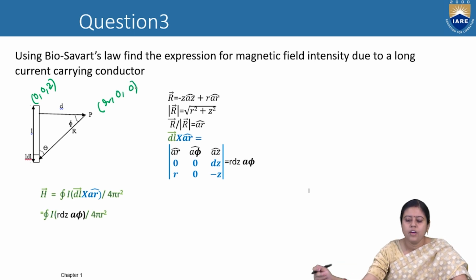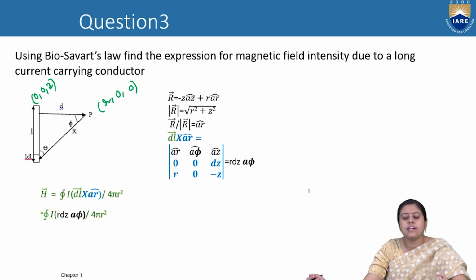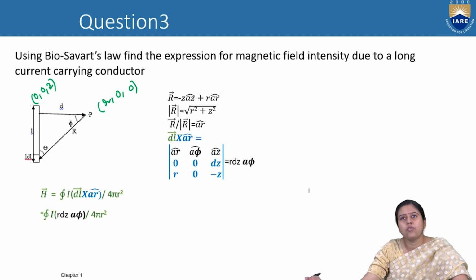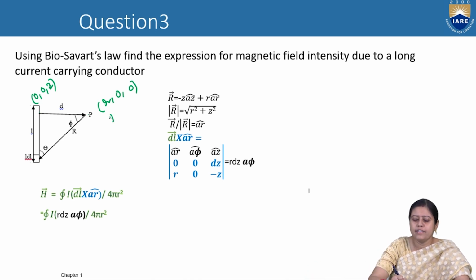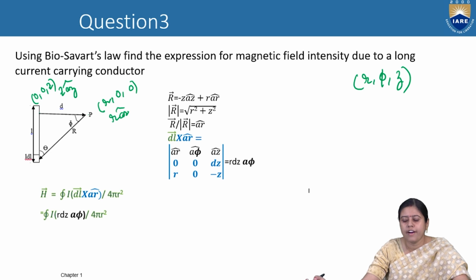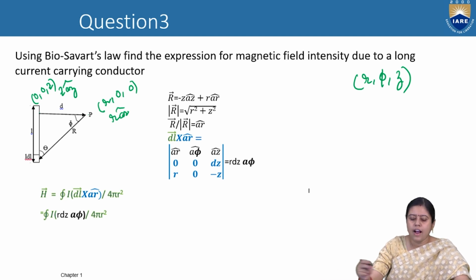If we want to calculate the distance between the point P and the conductor, we know the line equation means end point minus starting point. The end point is r ar, the starting point is z az, because we are taking the cylindrical components r, phi, z. So it will come r ar minus z az.